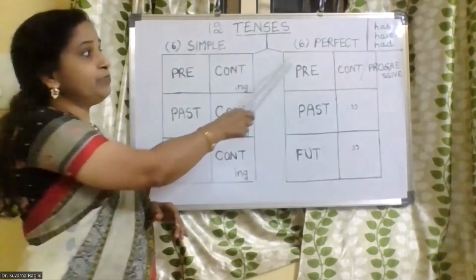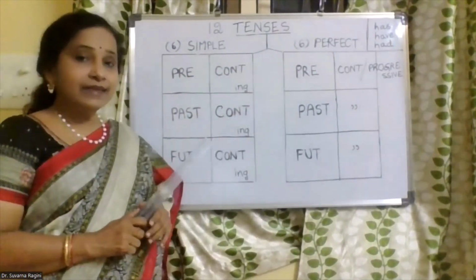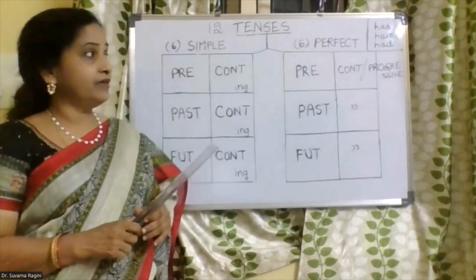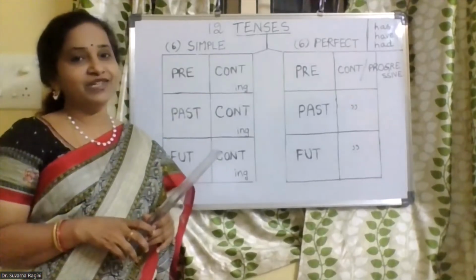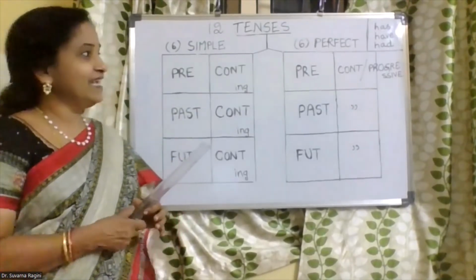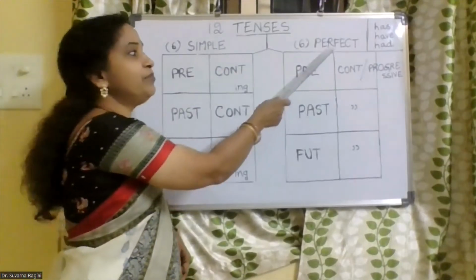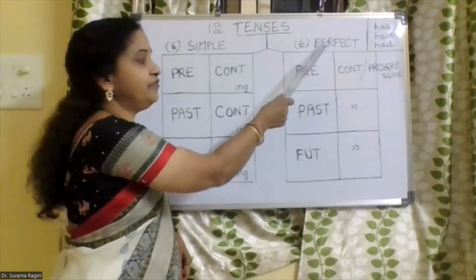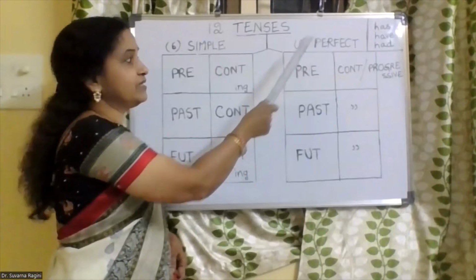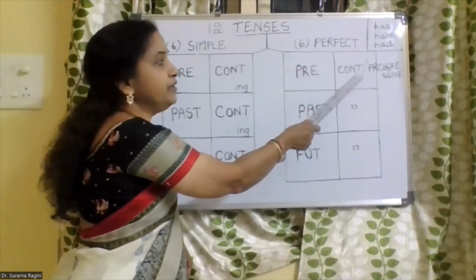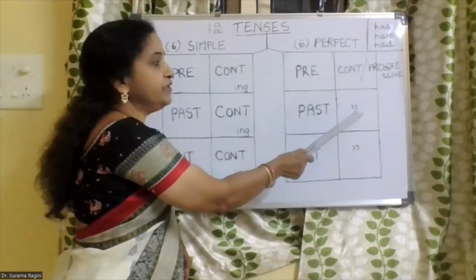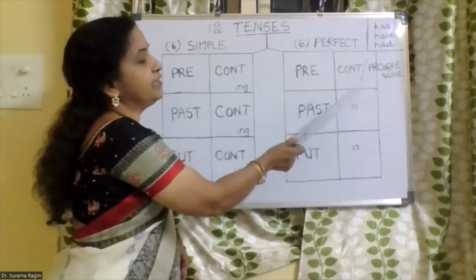Now, coming to the perfect tenses, these are a little bit complicated and we have to focus our attention on them. And these are present perfect, past perfect, and future perfect. Present perfect continuous, past perfect continuous, and future perfect continuous.